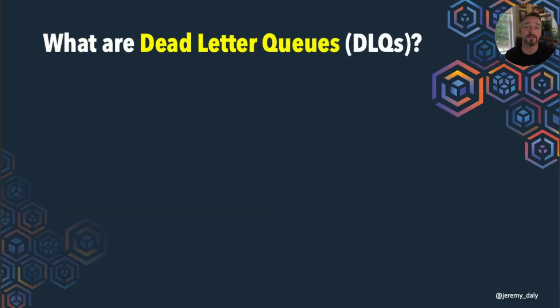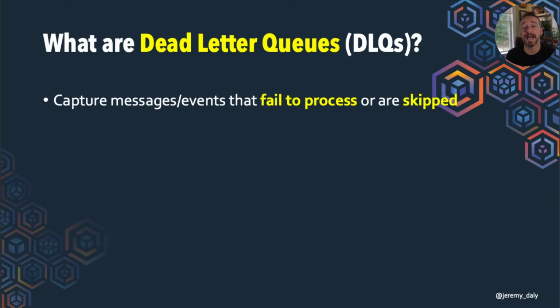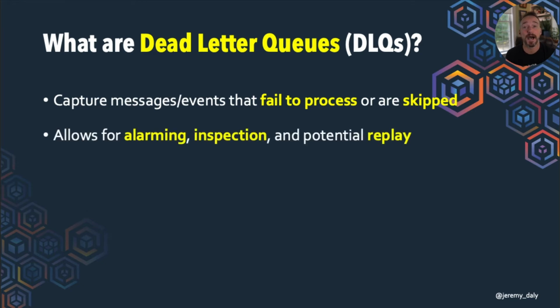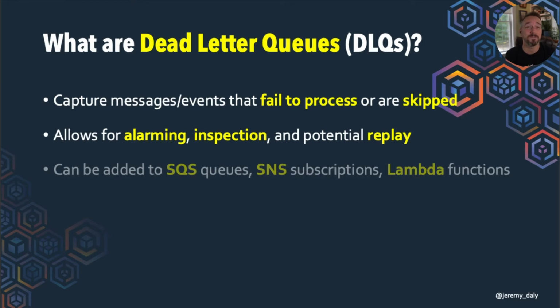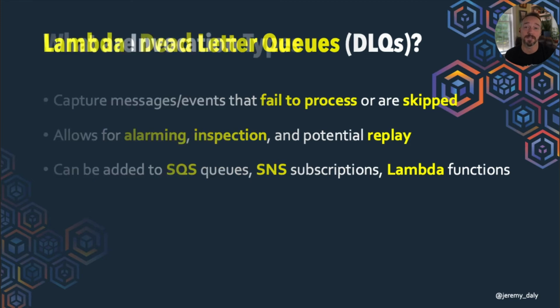All right, so dead letter queues, I want to mention these quickly. These allow you to capture those messages or events that fail to process or are skipped. This is an important thing because sometimes messages get skipped for different reasons, and we want to make sure we capture those. We can set alarms, we can inspect them, we can even replay those events if we want to. And for a lot of the services where we're going to have failed events, SQS, SNS, and Lambda, we have the ability to add those there.